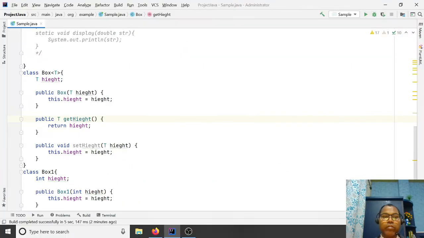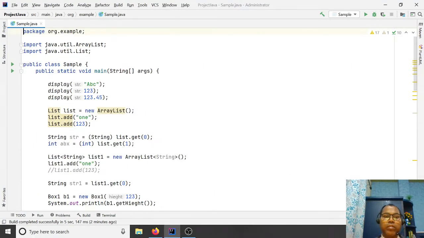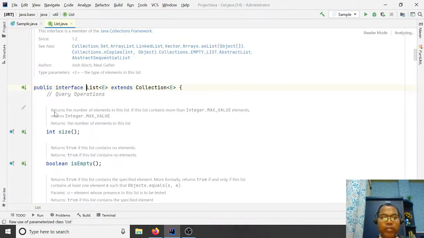If you look at this generic interface, this is your interface name, and here your generic types. This is E for element. They are holding the element. This is the Collection interface. They are holding the element here.